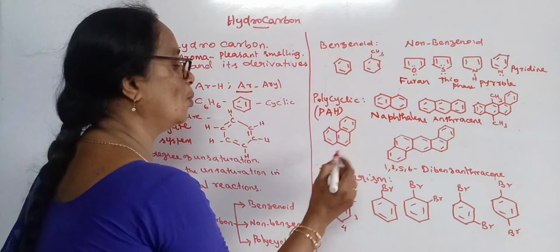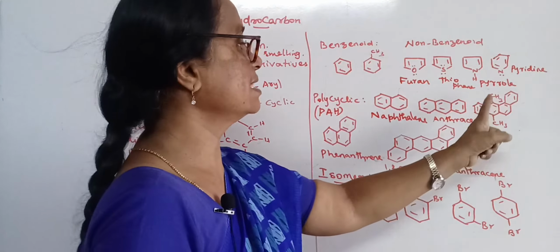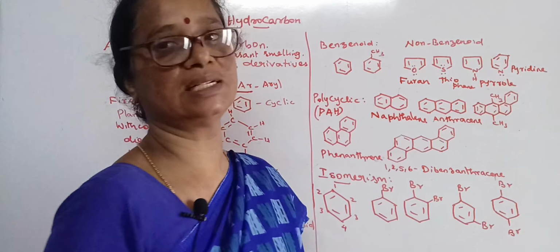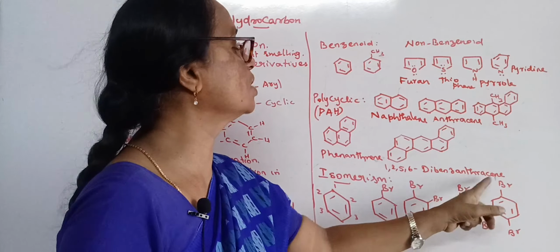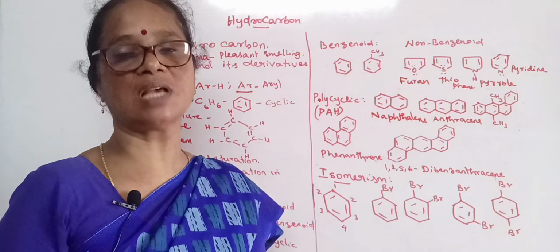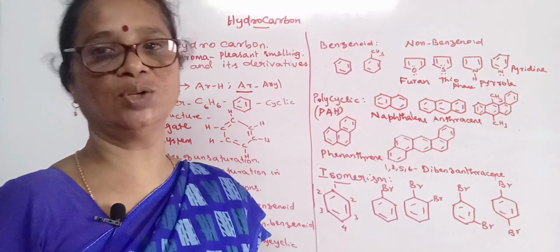and this one is phenanthrene, and the one here is 9,10-dimethyl-1,2-benzanthracene, and in this case we have 1,2,5,6-dibenzanthracene. These polycyclic aromatic hydrocarbons are found to be carcinogenic in nature. What do you mean by carcinogenic?